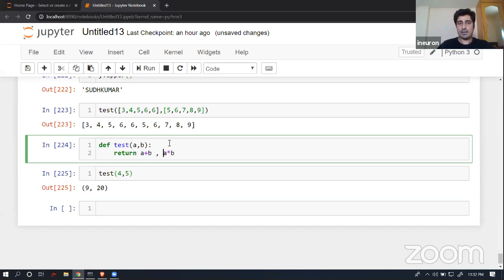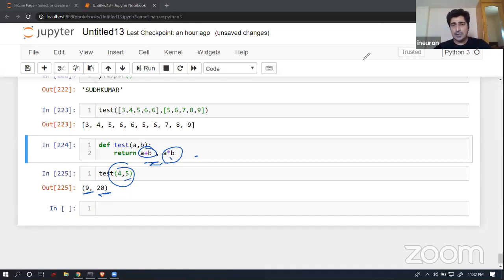As you can see over here, I have passed 4, 5. So the first one is nothing but it's returning me 9. So 4 plus 5 is equal to 9. And the second one was a multiplication operation, so it is returning me 20. So these 2 returns, 3 returns, 100 returns, you can do that even over here in this particular case. And it's very easy. It's very simple.